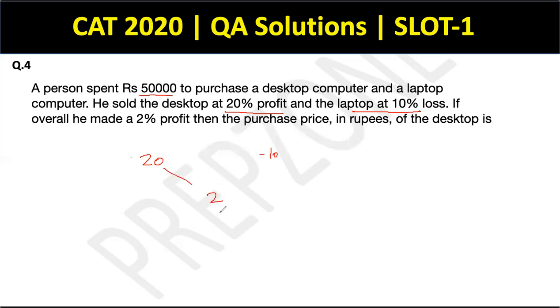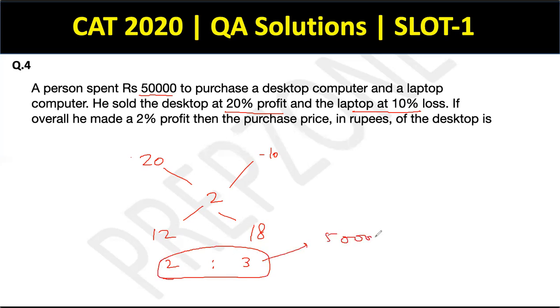So what do we do now? 20 minus 2 is 18. 2 minus 10 will be 12. So the ratio of the cost prices has to be 2:3. In this ratio was that 50,000 distributed. So the desktop computer is 2 parts and the laptop computer is 3 parts.